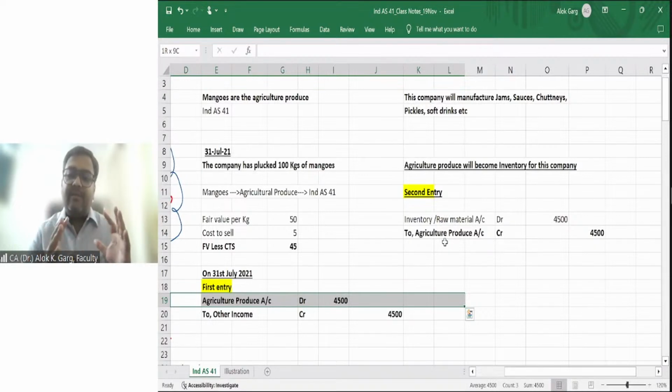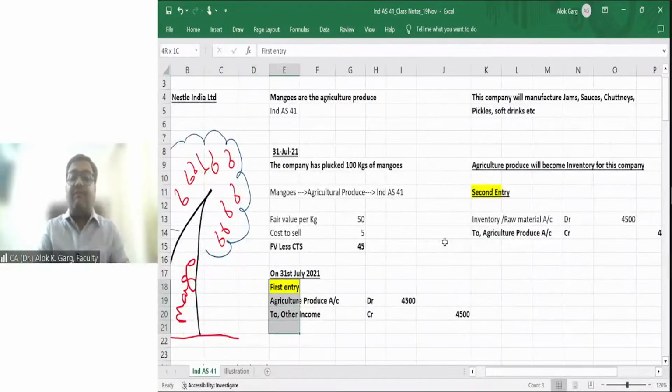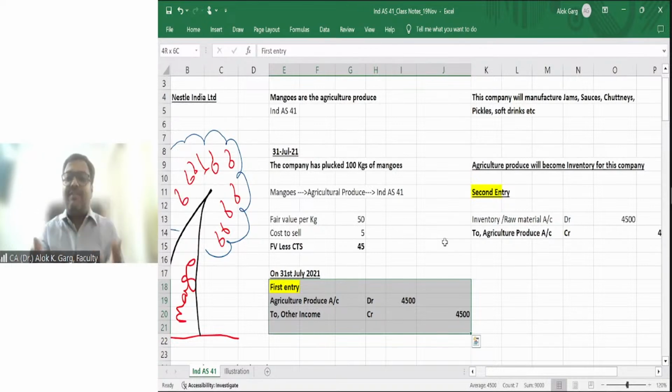The moment this standard was talking about, this standard is applicable to agriculture produce only at the point of harvest. It means that this standard is only applicable for the first entry on 31st July 2021, when you are harvesting, detaching, or plucking some agriculture produce from the biological asset.